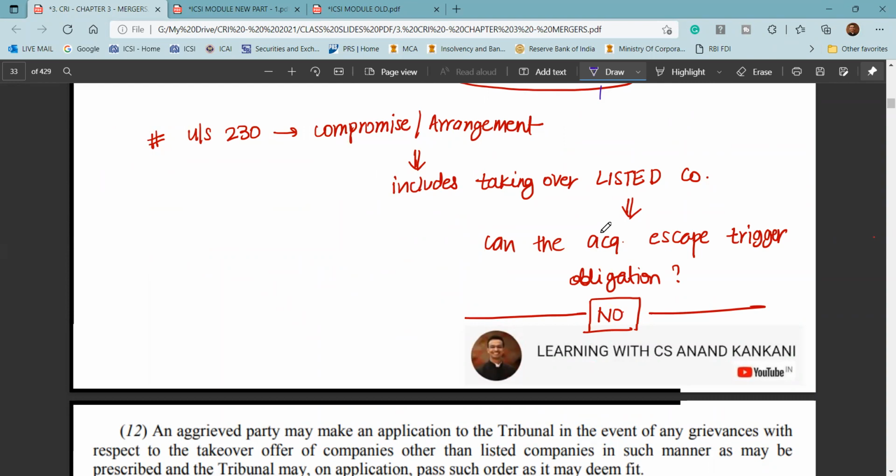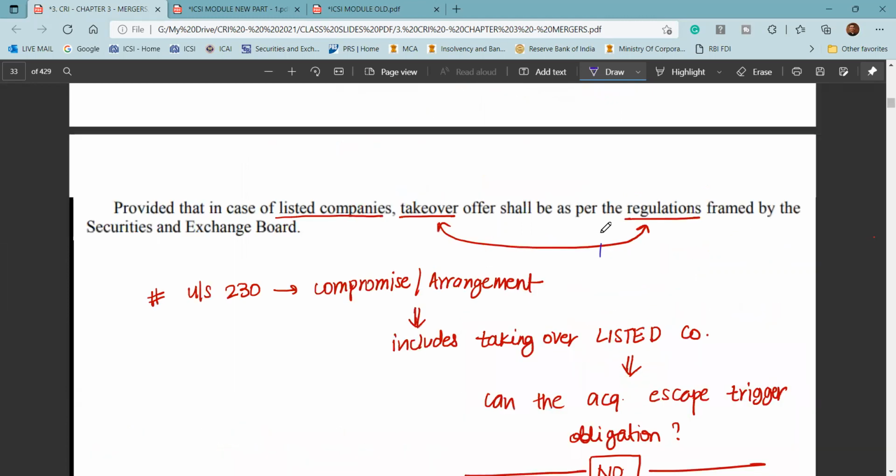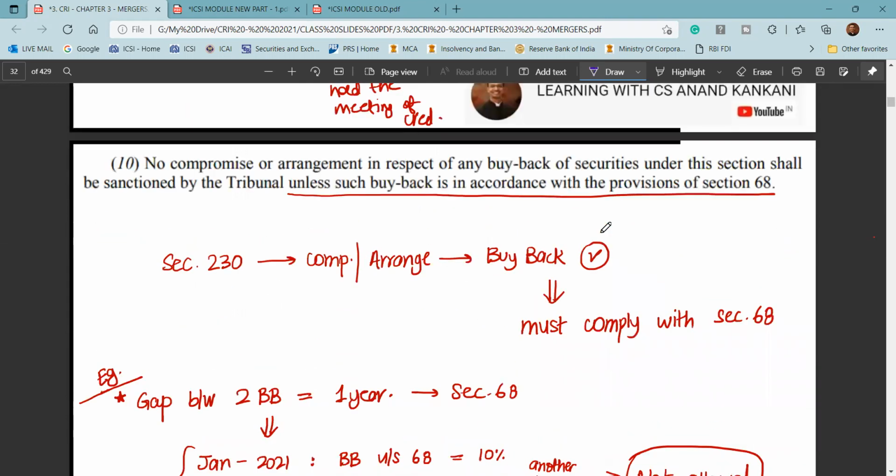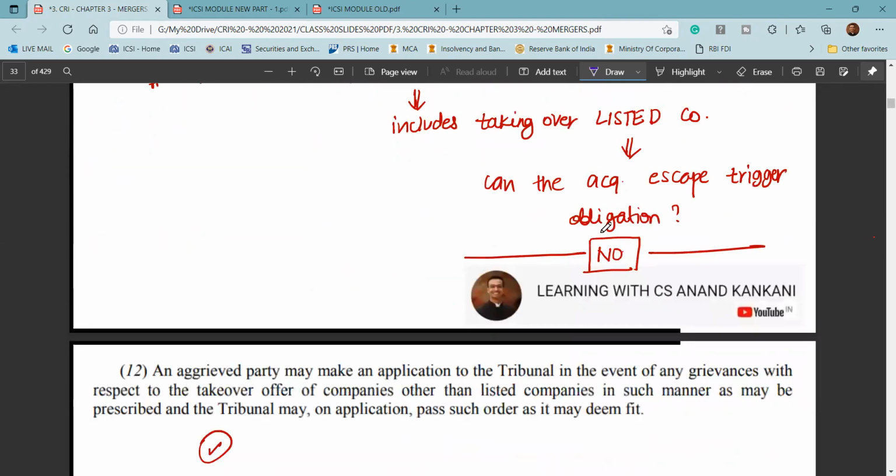So just imagine you get a question in the exam that wide powers have been given to the NCLT or the tribunal under section 230 with respect to compromise and arrangement. However, then you may get that there are some restrictions, or that section 230 cannot become a tool and all. There you are going to write all these points that I have just given to you here.